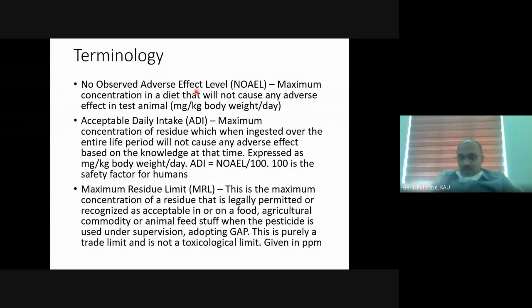That means if a farmer grows a particular commodity, he has to grow according to good agriculture practices. If he follows all the recommended practices, then the maximum residue will be this much. That is a legal value. If we test that commodity and the value is above that, he is liable to be prosecuted. But nowadays, nobody is taking that action. But for certain commodities, FSSAI usually takes action.